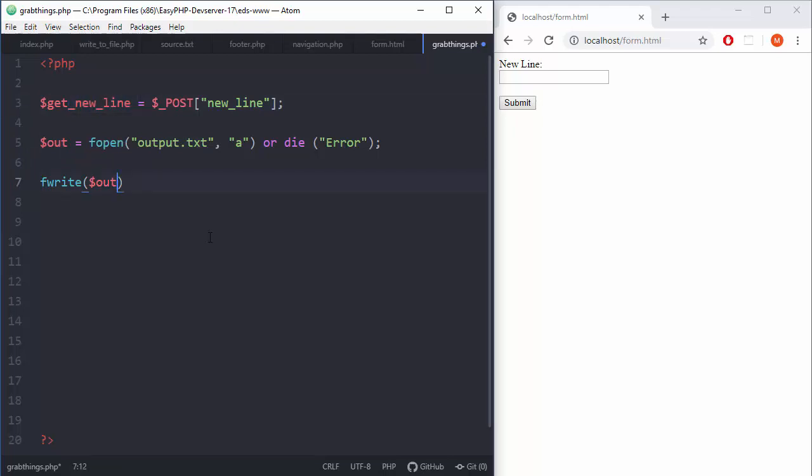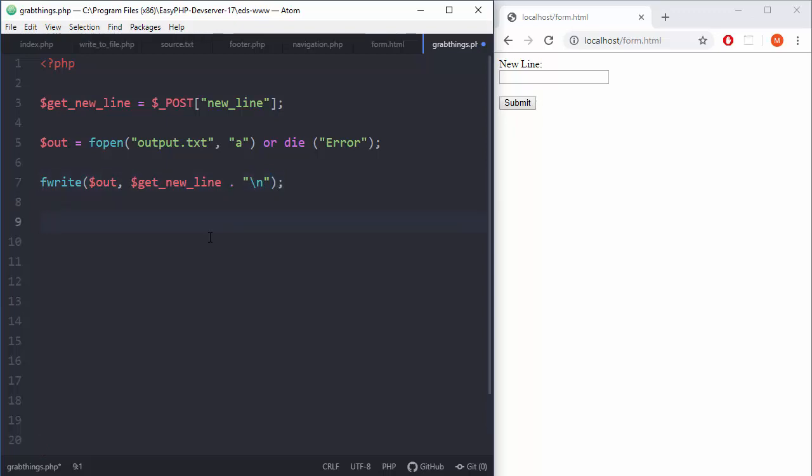So yeah, that's pretty much it. Out and get new line, but don't forget to add here \n, because you want to go to next line. Okay, so that's pretty much it.